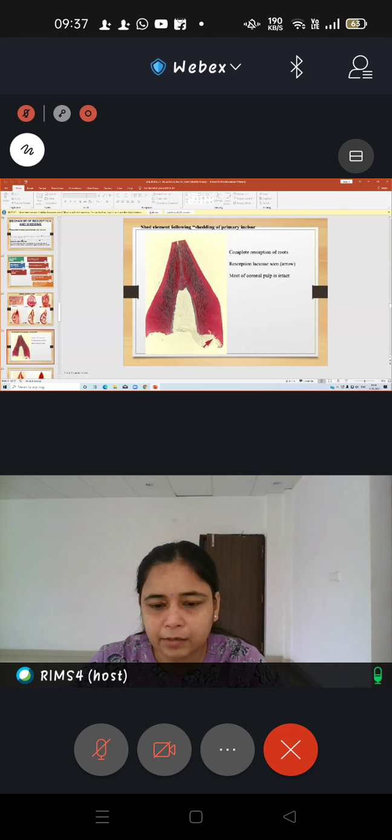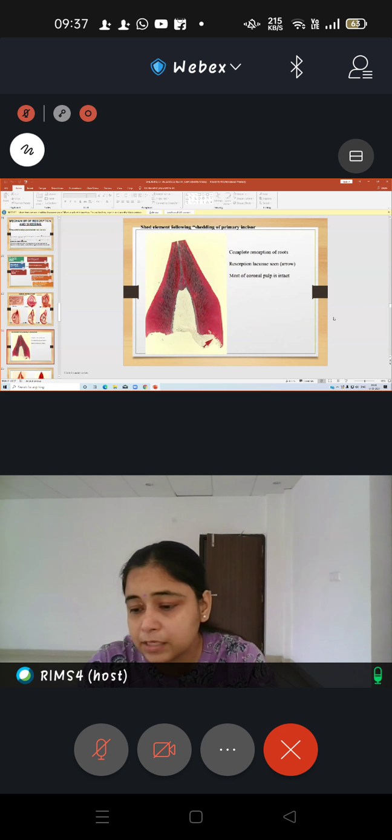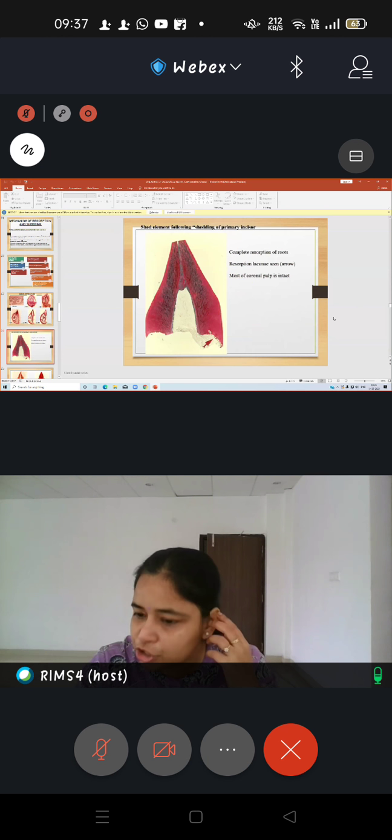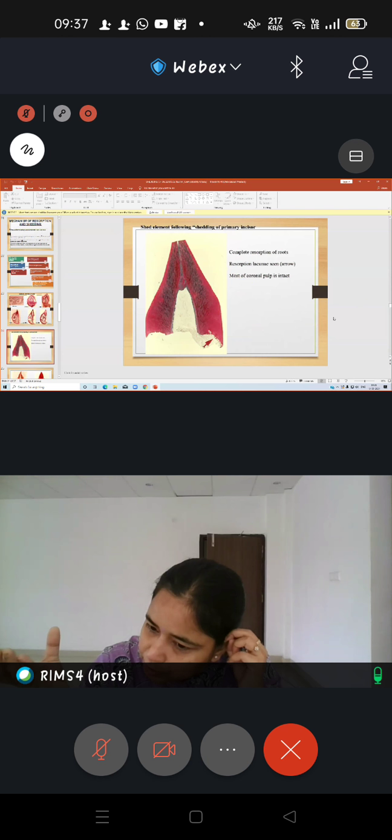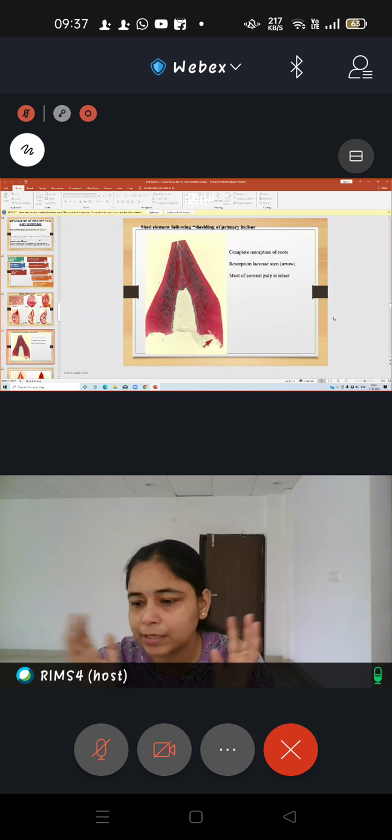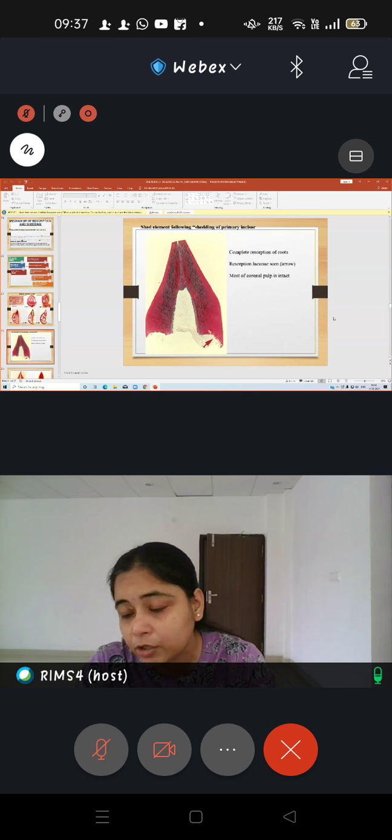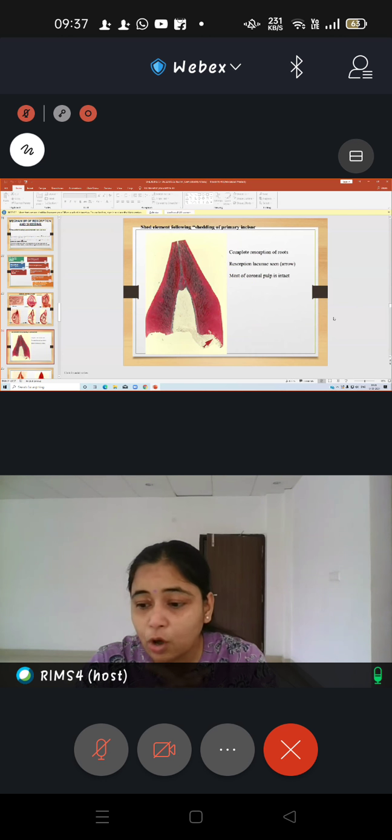right? So this is just one example of how a resorption bay can appear. And when the tooth sheds in the oral cavity, you can observe this fact also. You may observe children at your home who are undergoing the process of shedding of the deciduous teeth. If a tooth sheds, try to appreciate how the tooth actually appears, because you must not have appreciated these findings when your own teeth shed, right? So you should always appreciate. Now if you come across any child who is undergoing shedding of a tooth, just take that tooth in your hand and try to observe it from all the aspects.